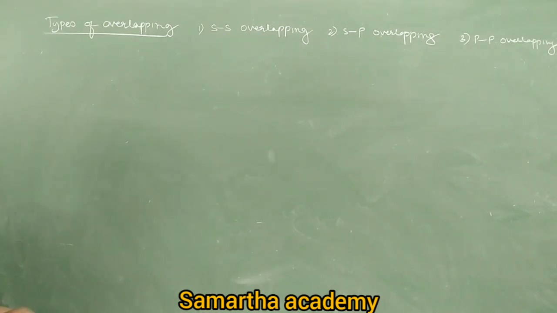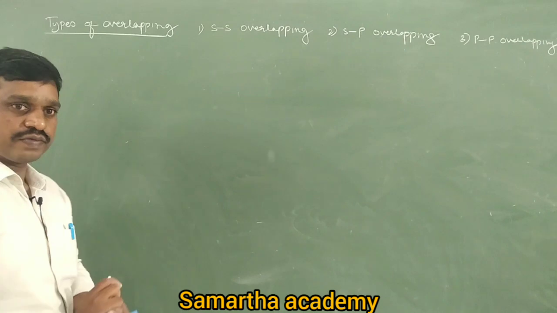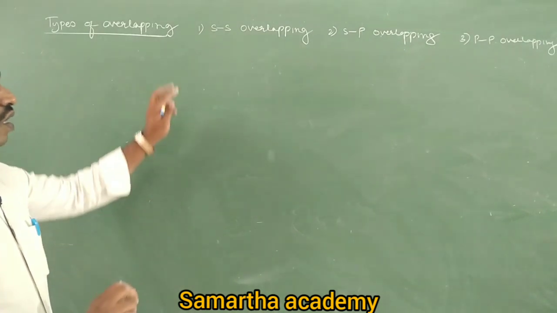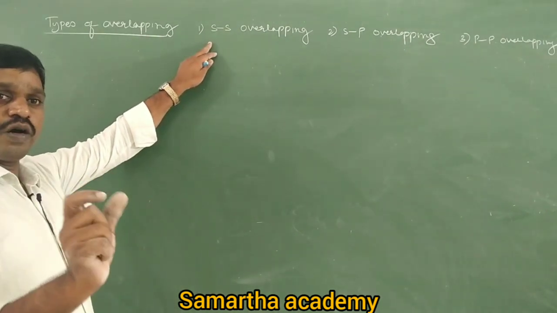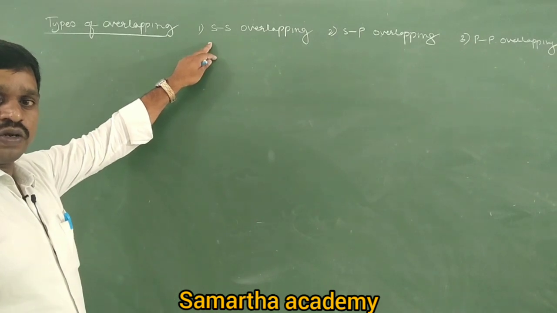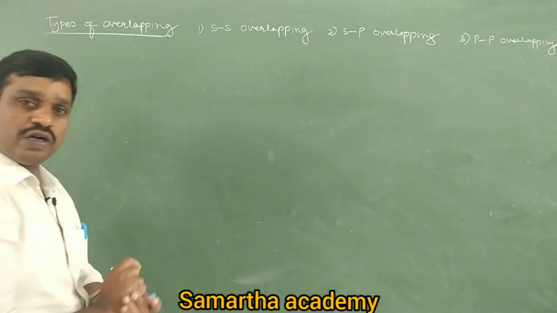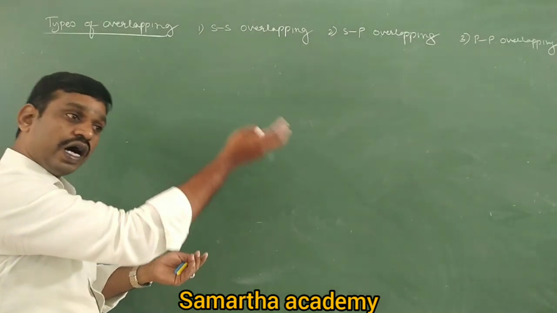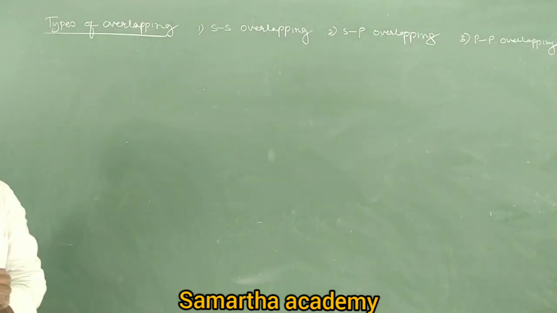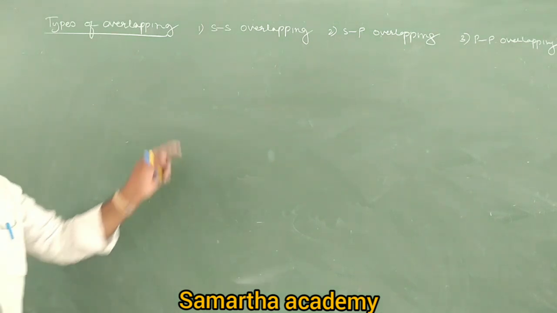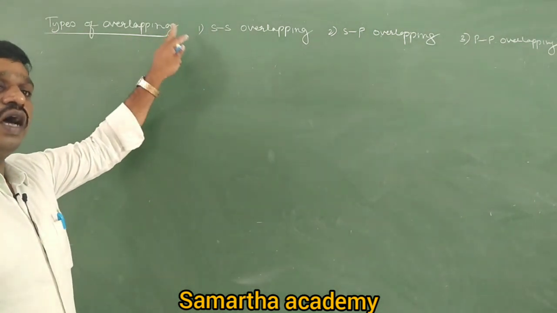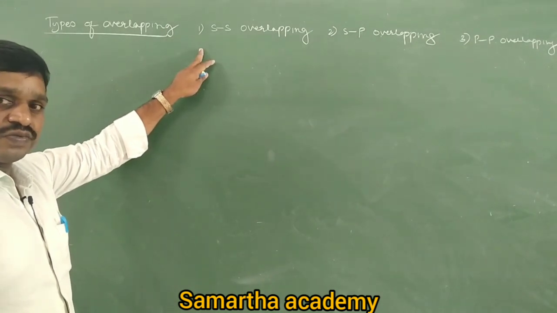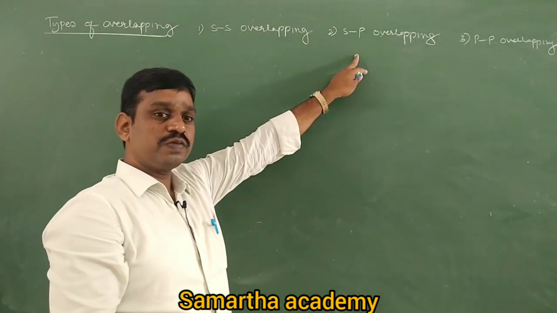Can you tell me what is SS overlapping? If the overlapping of orbitals takes place between two s atomic orbitals having unpaired electrons each. What about sp?